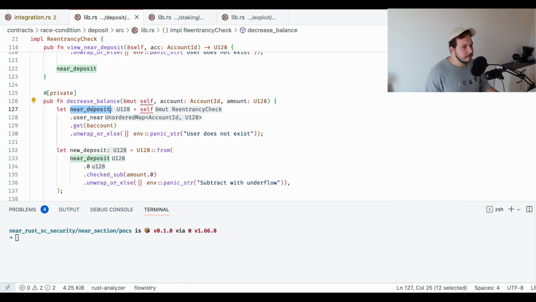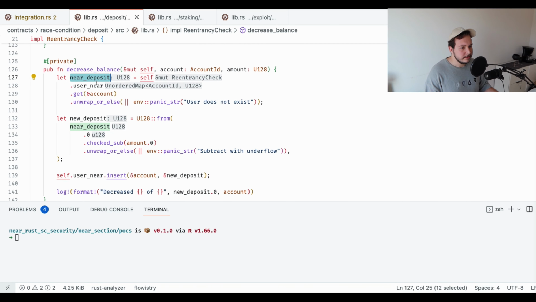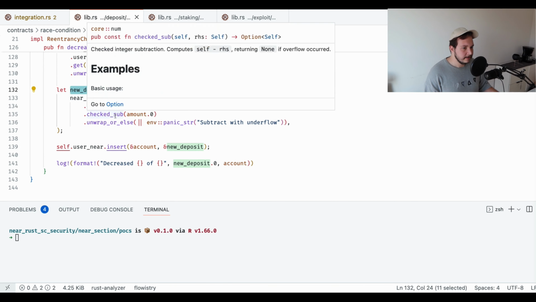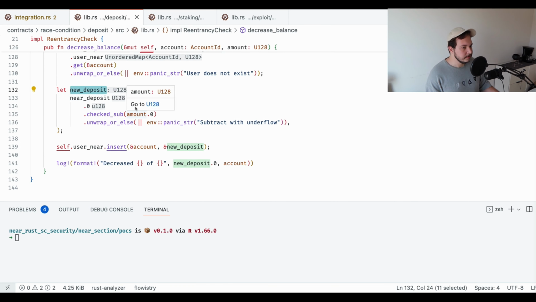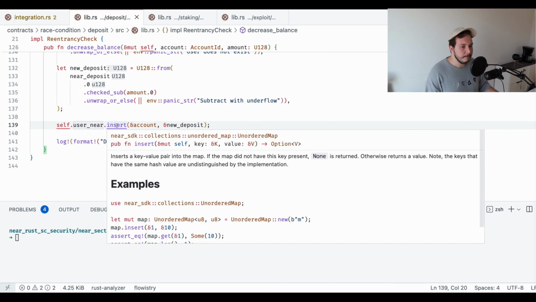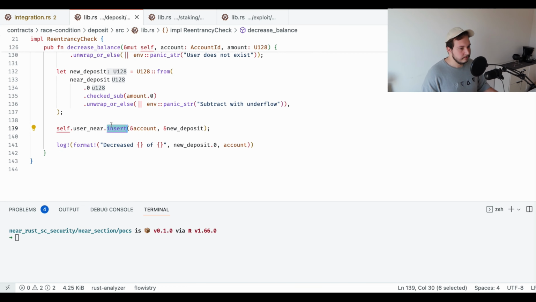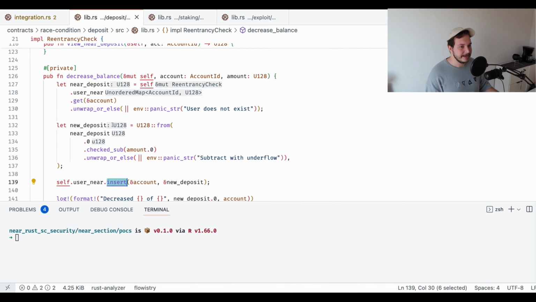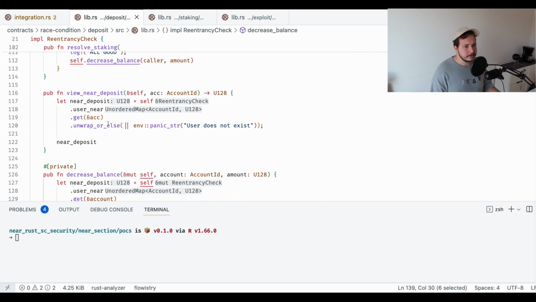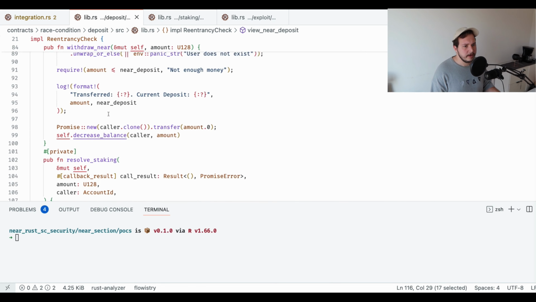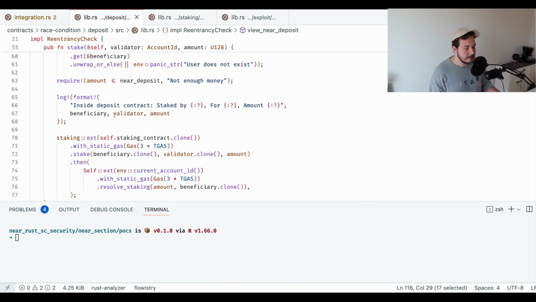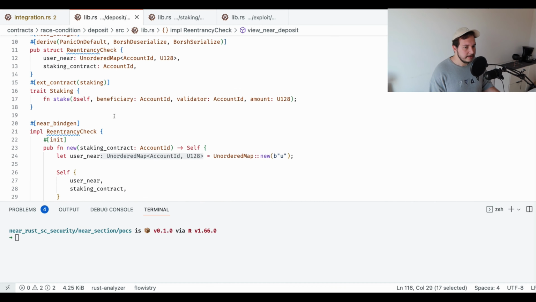So here we just get user's NEAR deposit, then we create new deposit by subtracting whatever amount user staked from the current deposit. And then we add new deposit to a mapping, updating the current deposit user has. So yeah, that's pretty much it. Also, we have some view functions such as view NEAR deposit, and also we have withdraw NEAR here if user wants to withdraw NEAR without staking. That's pretty much it in this scenario.